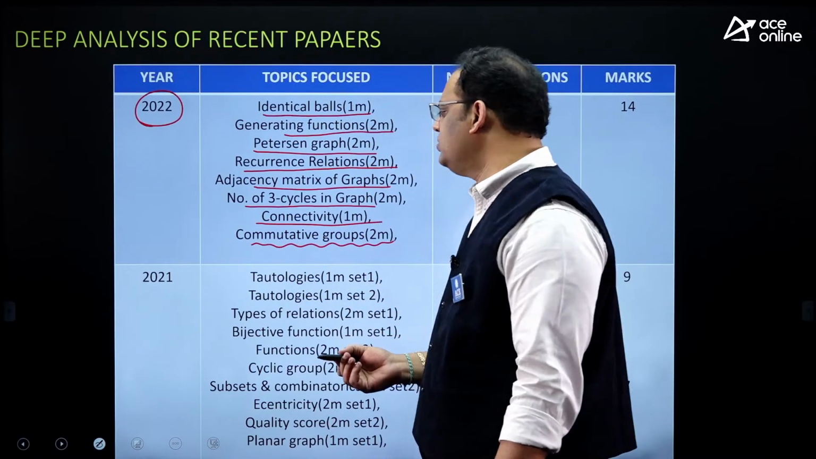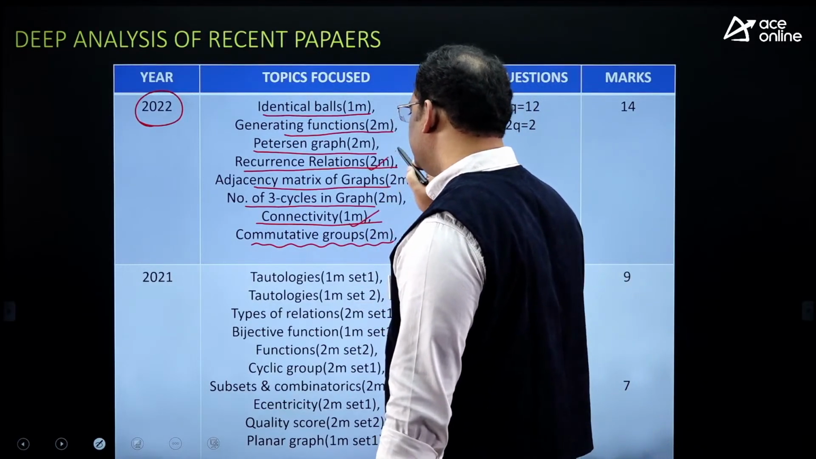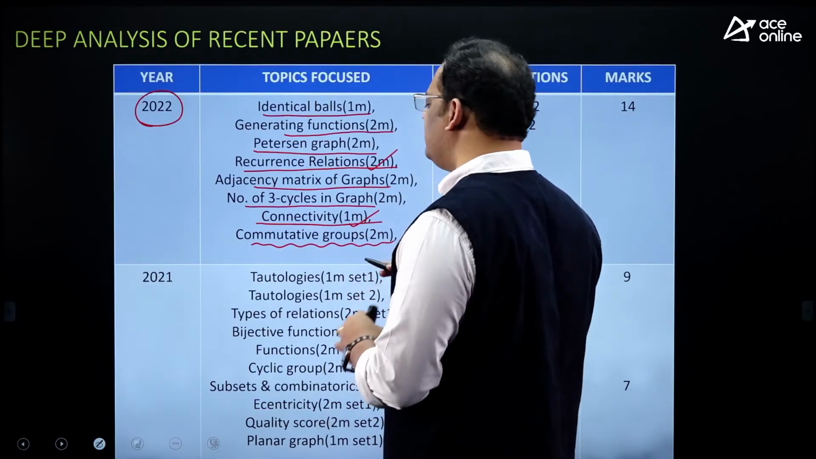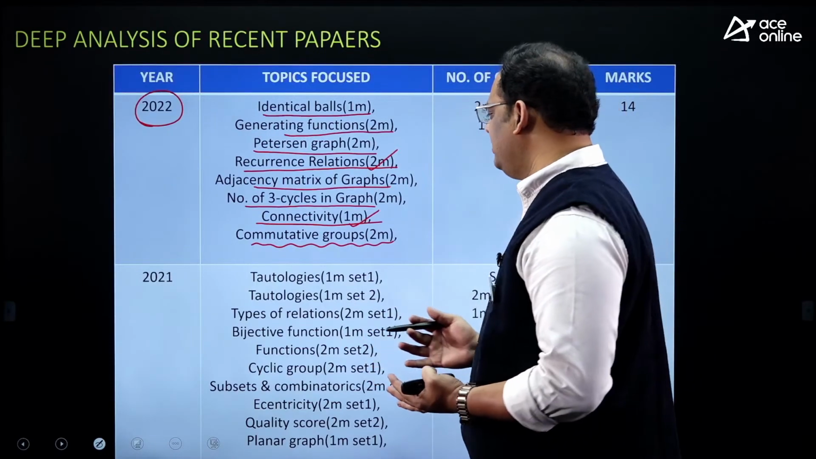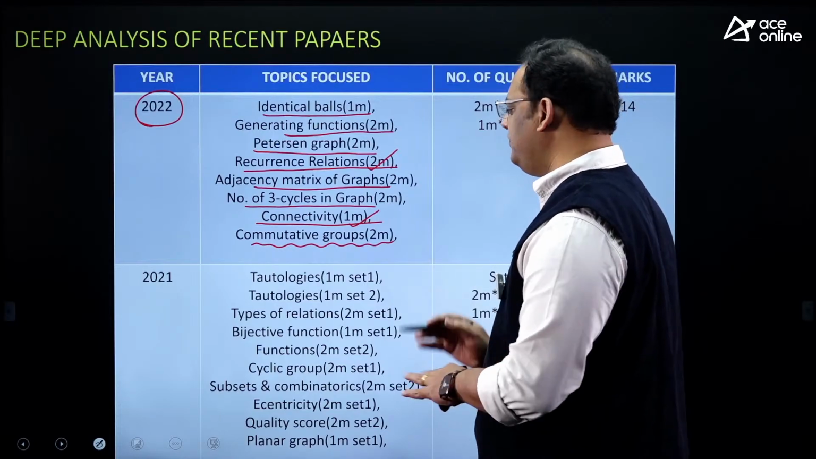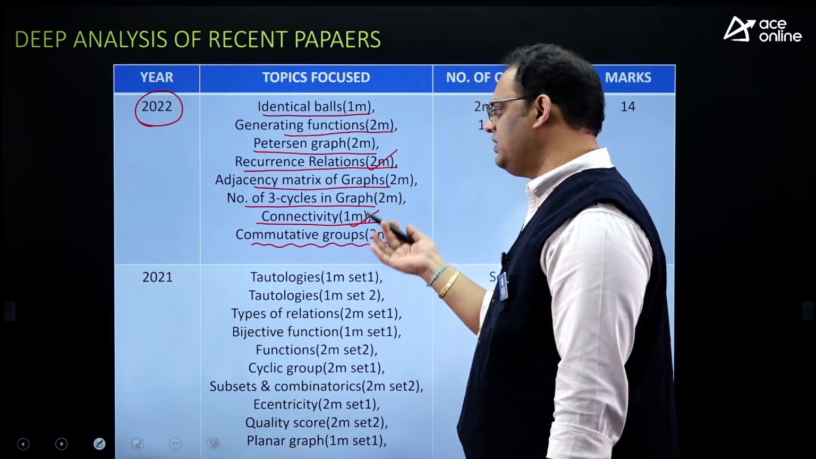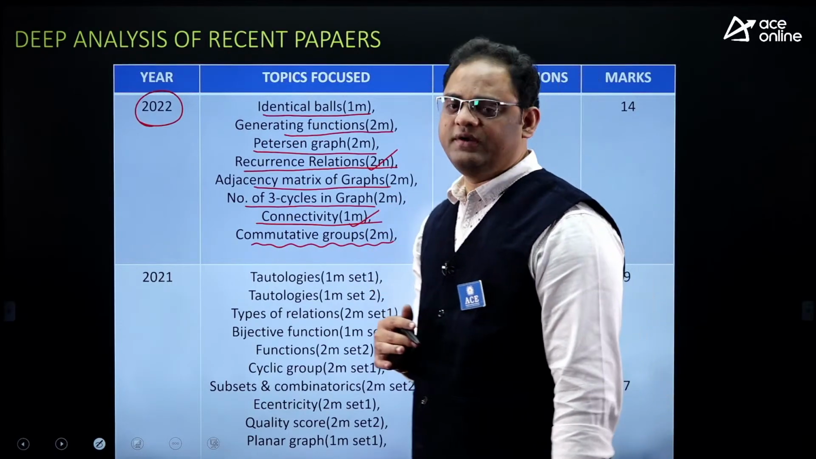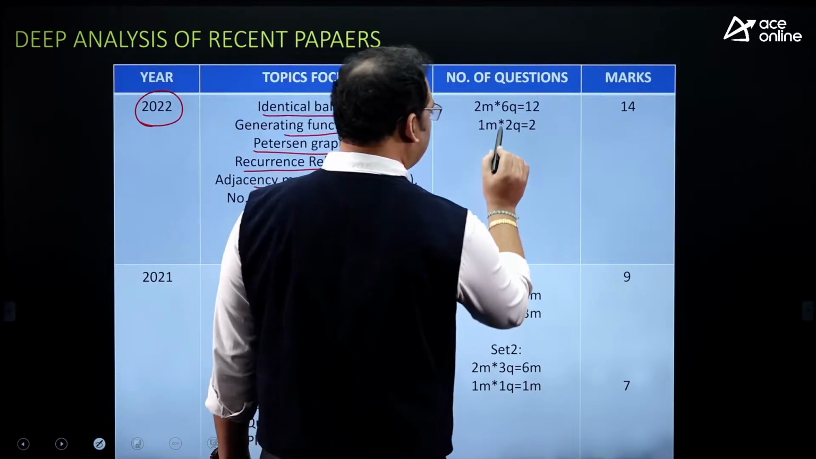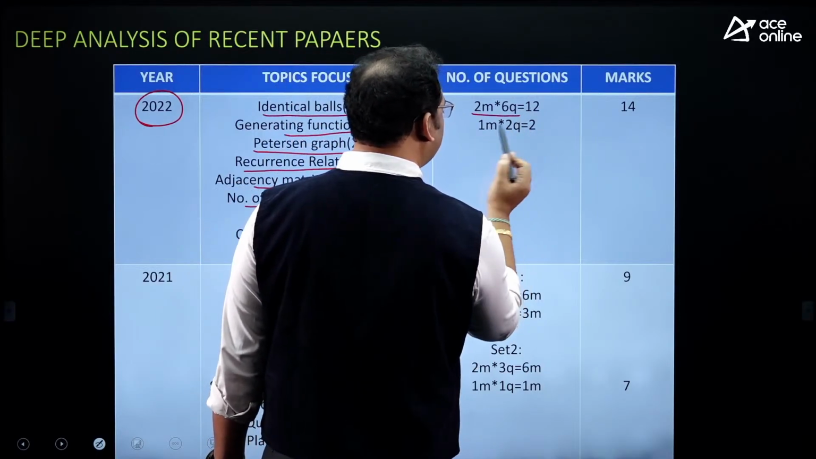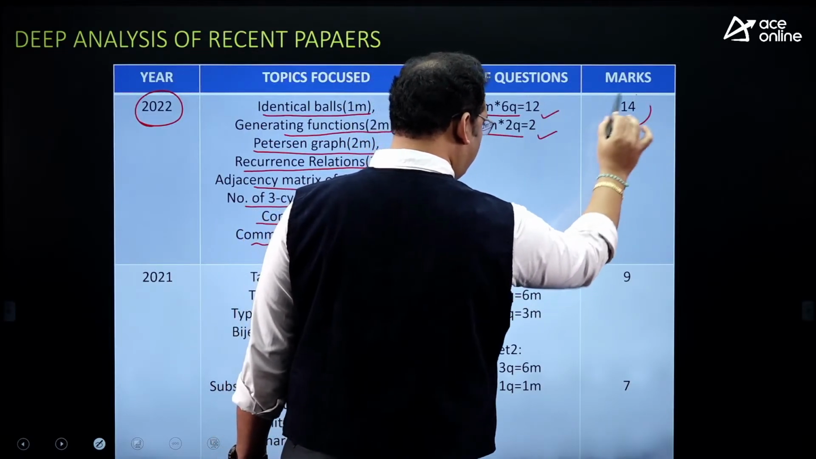My dear student, you can say that concepts like connectivity and recurrence relations are common concepts in our data structures and algorithms also. Maybe if you leave at least one question, we still got a minimum weightage of 13 marks, my dear. But if you consider connectivity and recurrence questions also in discrete, then the total weightage is going to be 14 marks. There are 6 questions of 2 marks and 2 questions of 1 mark. Total 12 plus 2, we got 14 marks, my dear.